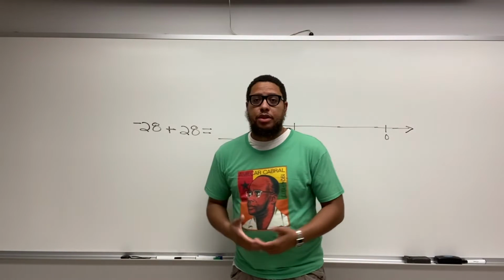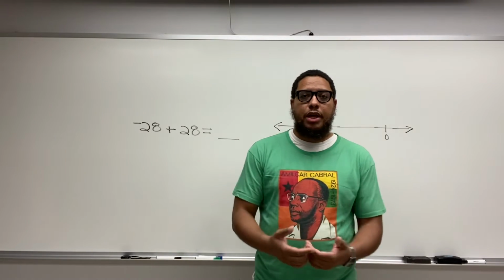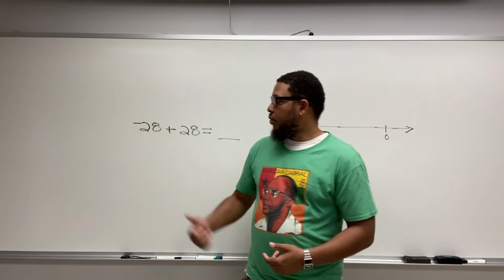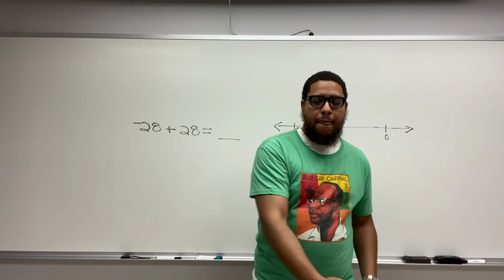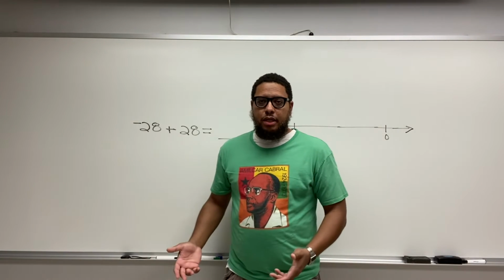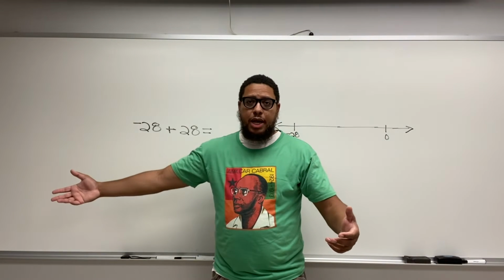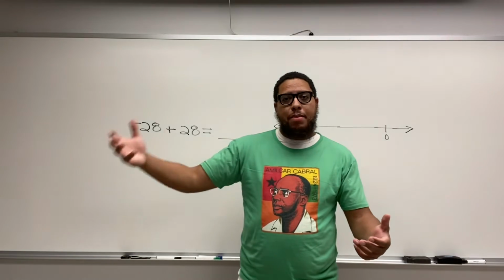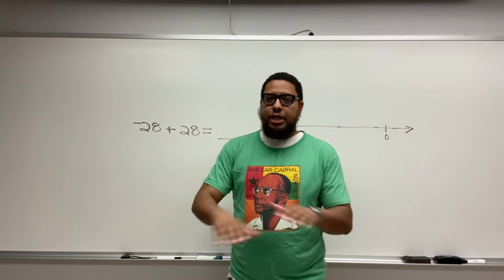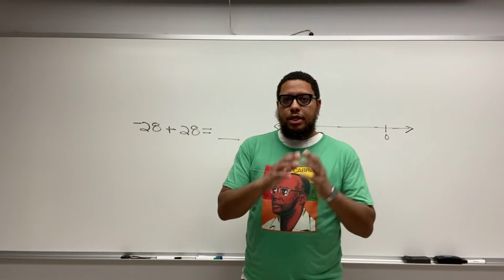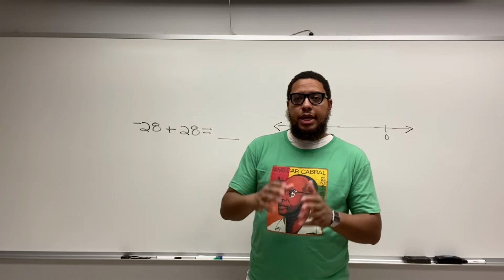Negative 28, we can think of that as owing someone $28. When you add 28, we think of that as you receiving $28. So imagine you do the right thing. You already owed somebody $28. Then you receive $28 from somewhere else. If you pay back the person that you owe, now you owe them nothing. So now your debt is eliminated and now you break even. So the answer is 0.